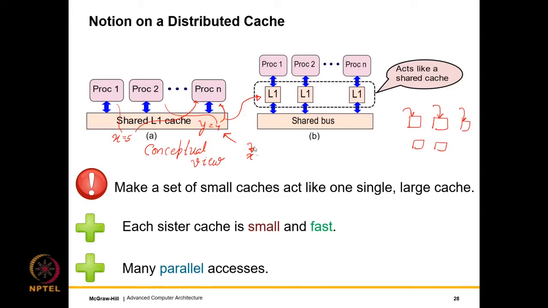So the L1 cache by definition should be close to the core and should be accessible within 1 to 2 cycles, which means that if multiple cores are accessing the same variable X, they will have to maintain multiple copies of it, multiple replicas of it, right? So this was not there in the multi-bank cache, but this is the key idea of a distributed cache, that the reason we have a fast access is that we maintain multiple replicas of a variable. That's the key idea.